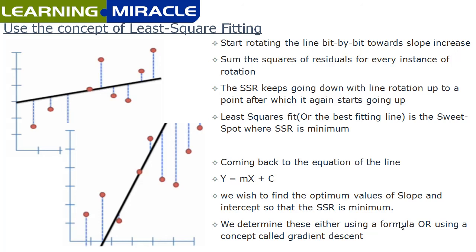I must mention here that we derive the value of this best fitting intercept and slope either using a formula or a concept called gradient descent, right? But for the purpose of concept understanding, it is very important for us to go through these steps and understand how the line of best fit is actually derived using a series of steps.